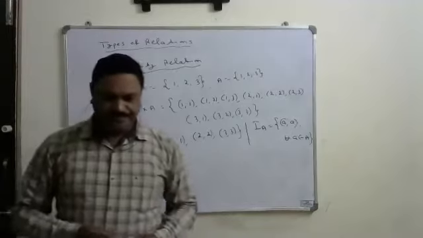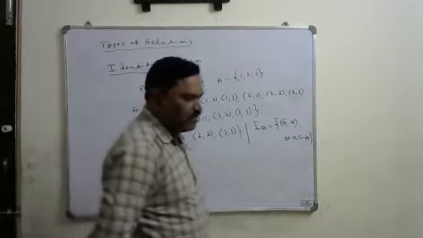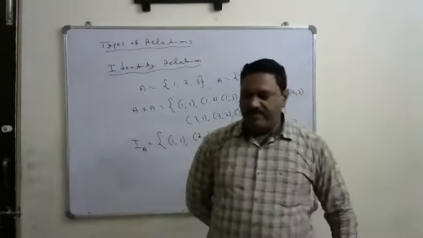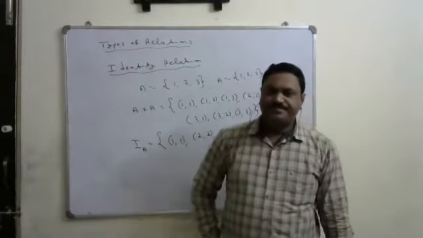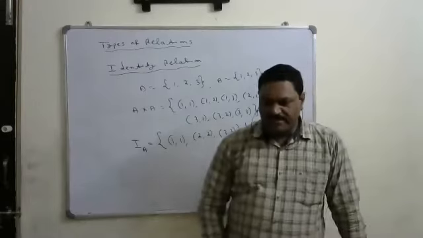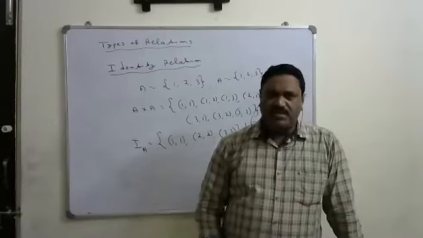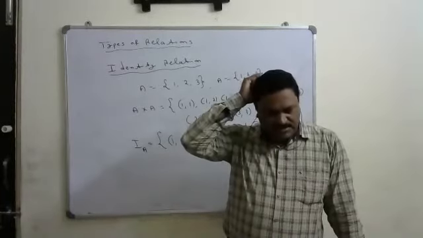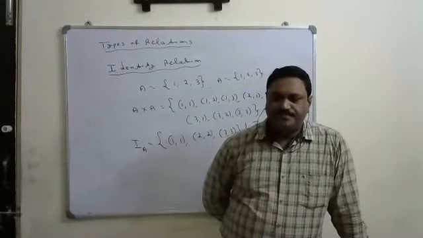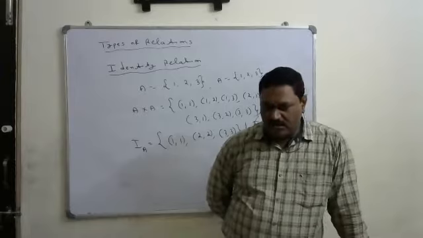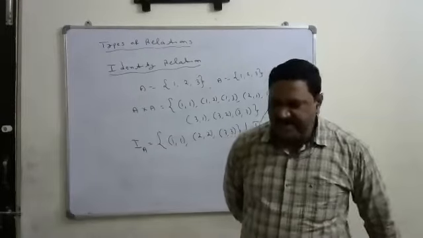Okay, write this. If every element of the given set is related to itself only, it is called an identity relation.